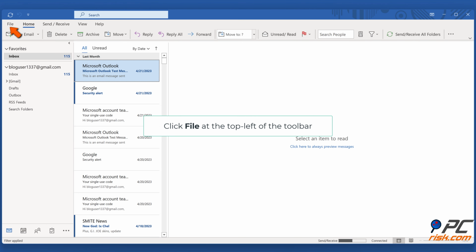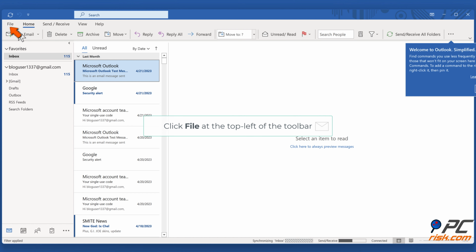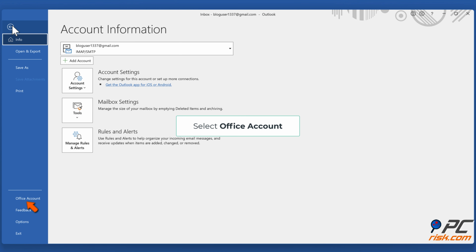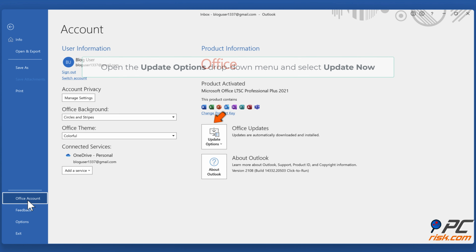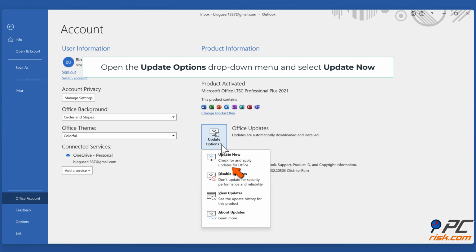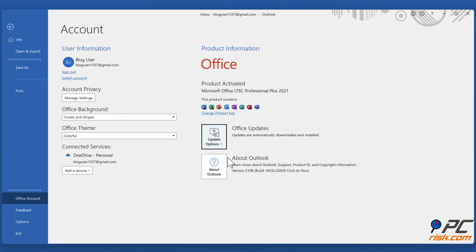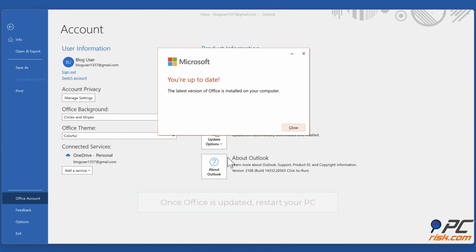Click File at the top left of the toolbar. Select Office Account. Open the Update Options drop-down menu and select Update Now. Once Office is updated, restart your PC.